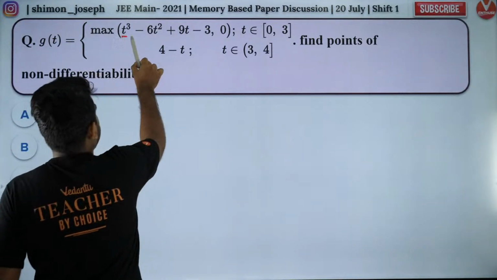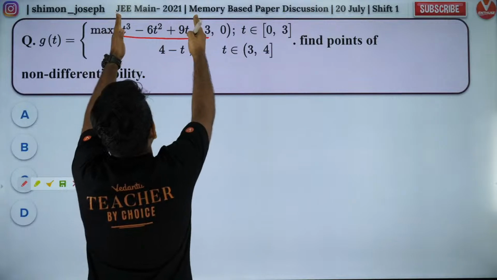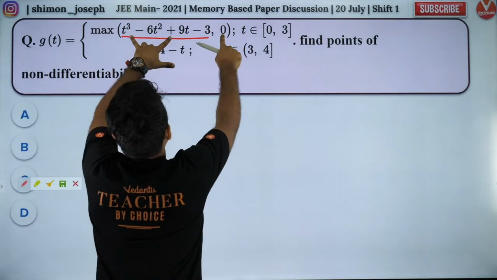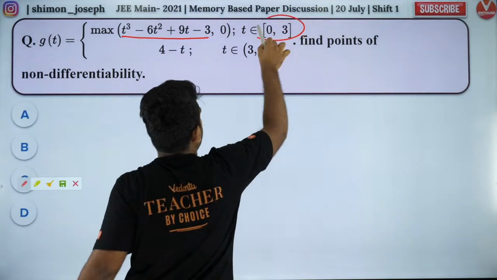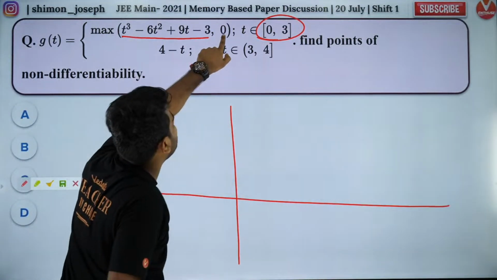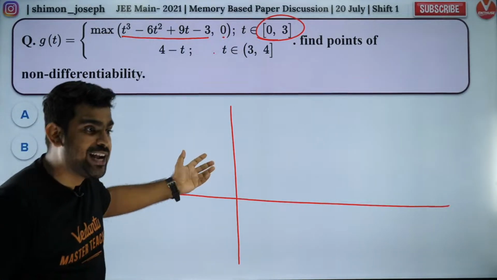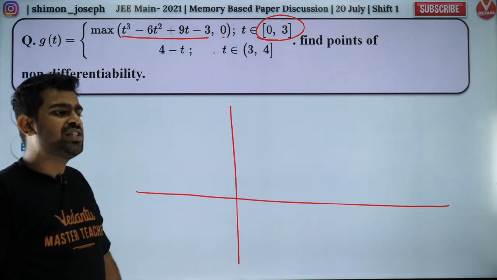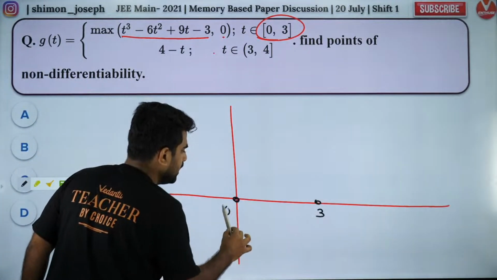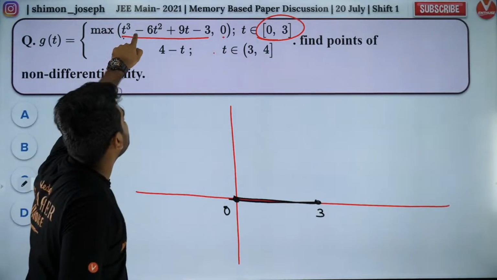So first let's analyze this. I have the maximum of this function or this function. So either this or this, I have to draw the maximum between 0 to 3. So let's draw both the graphs. The 0 graph is very easy. Drawing 0 is easy, everybody can do that. So 0 to 3, it is going to be like this. 0 is going to be like this. And this function also I should draw.